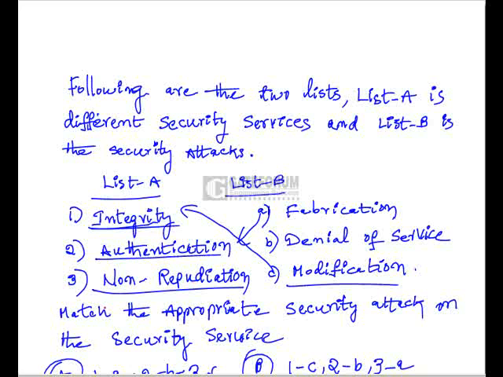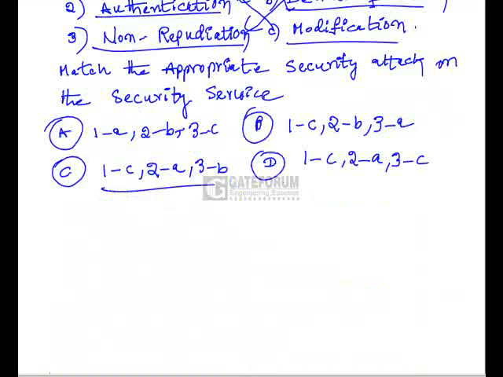A security service is required for that. Suppose a service is made, and afterwards he denies it. That means denial of service is an attack on non-repudiation, which is the security service we provide. So that is 3B. So 1C, 2A, 3B. Option C is the right option.